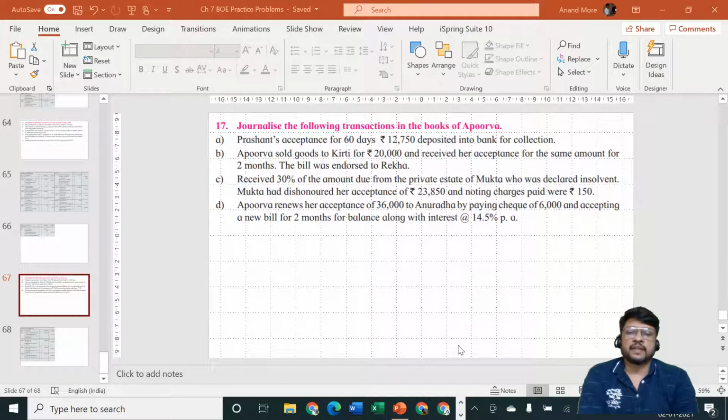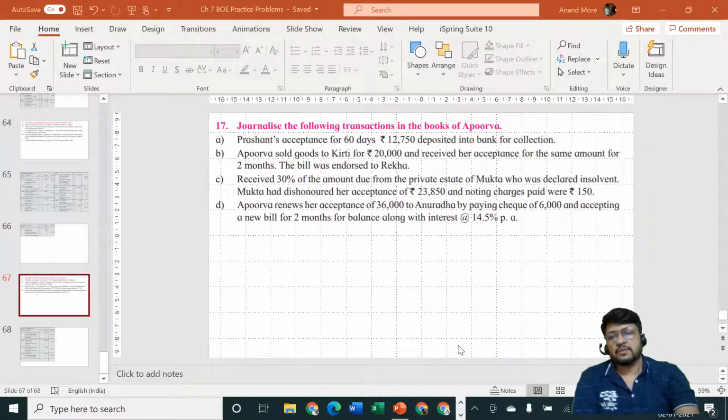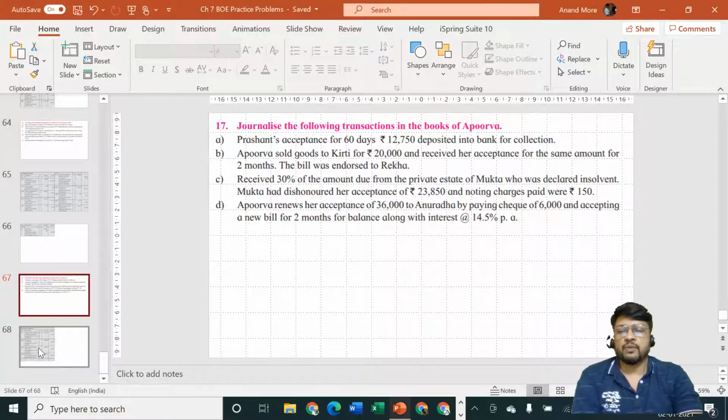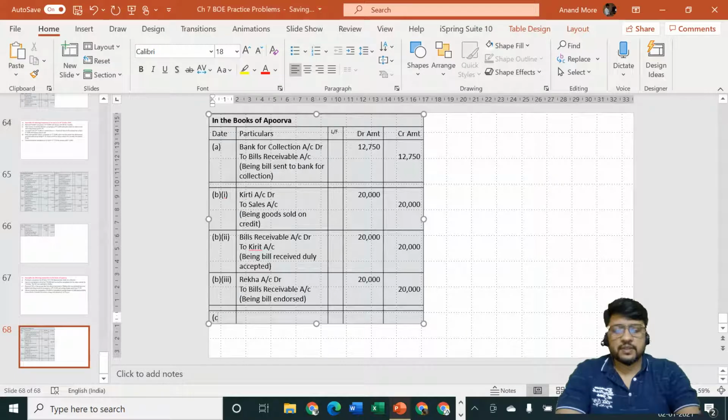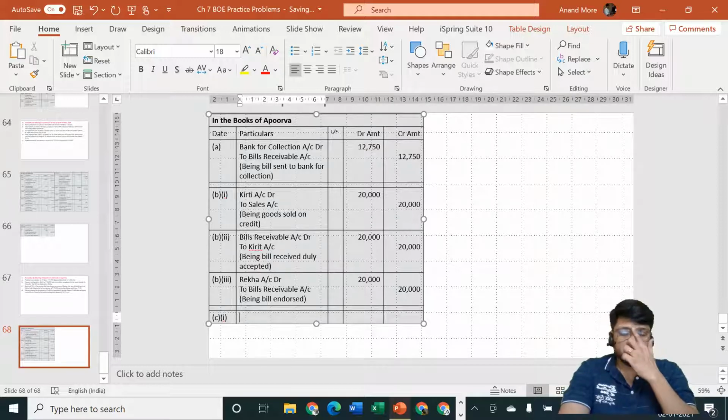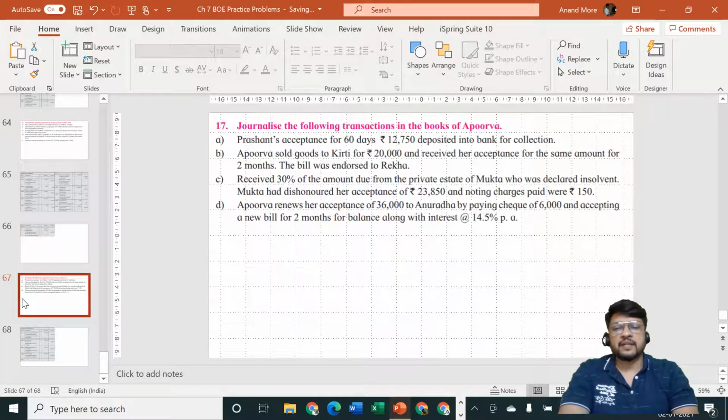Mukta had dishonored her acceptance of rupees 23,850 and noting charges paid were rupees 150. So there are three transactions. Number one, bill dishonored. Number two, noting charges. And number three is 30% amount received, rest of the amount is bad debts. So let me consider that particular situation. Point number C. I am considering entry number 1 first. What is entry number 1? Bills receivable is getting dishonored and Mukta is again becoming our debtor.